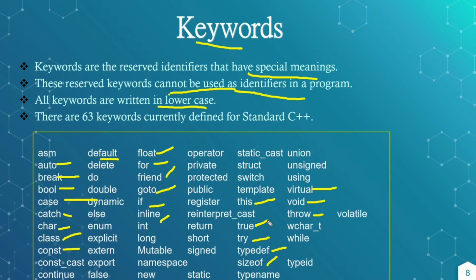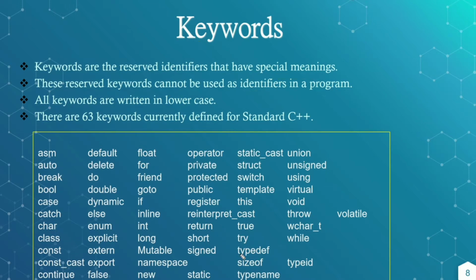Okay, and true, which is the word used in the boolean data type, either true or false. Short is the data type, signed to specify the signed int or like that. These all are the different keywords which have specific meaning and are used for those purposes only, and these are understandable by the C++ compiler, and these cannot be used as identifiers.